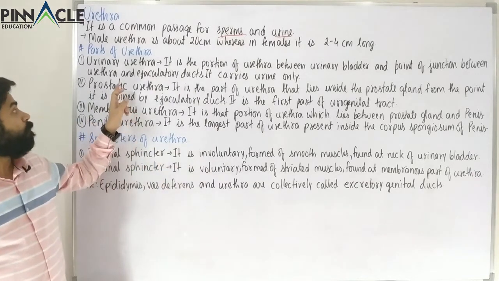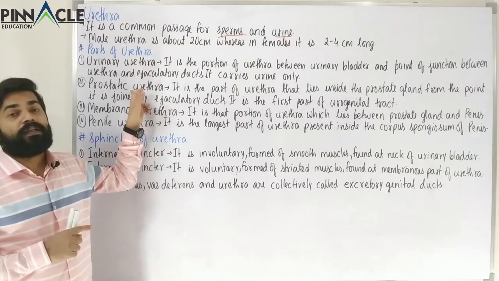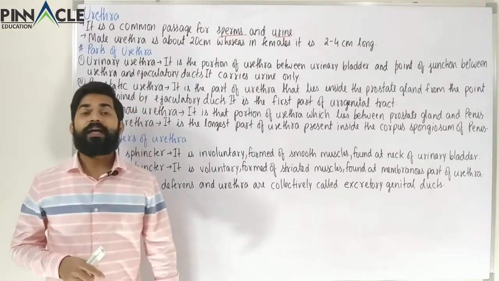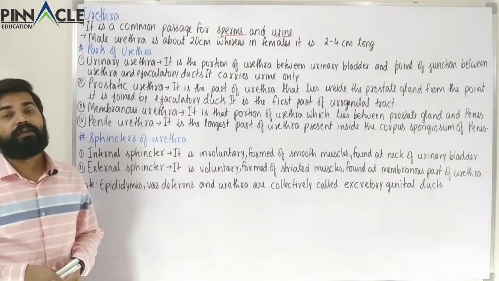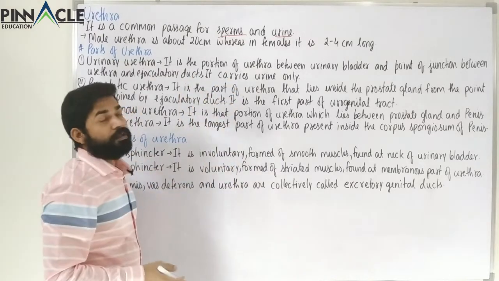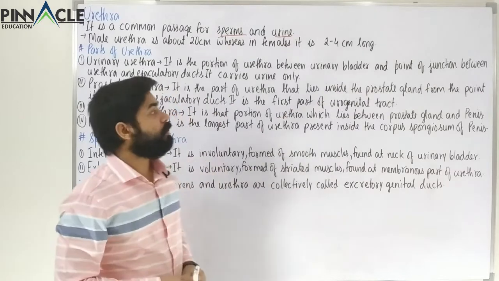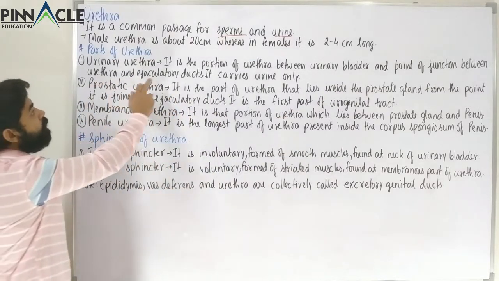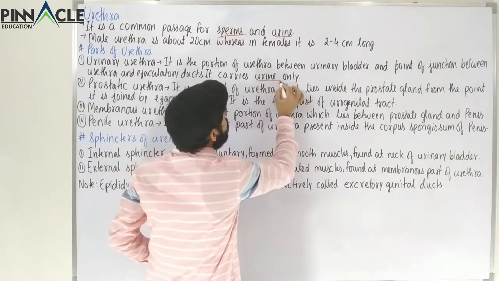From where the ejaculatory duct joins the urethra, the portion which lies inside the prostate gland is called the prostatic urethra. So the urinary urethra is the portion between the urinary bladder and the point of junction between the urethra and ejaculatory duct. It carries urine only.